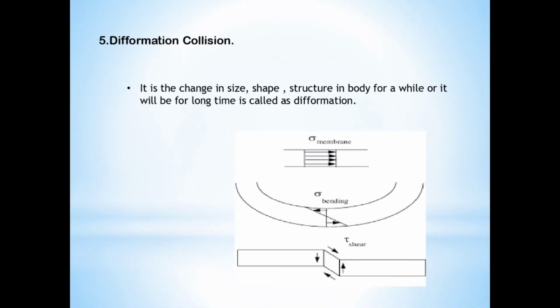Deformation collision. It is the change in size, shape and structure of a body, for a while or for a long time, and it is called deformation. It means the body is changing its shape, size and structure, and this forms a deformation in the collision. It is called deformation collision.